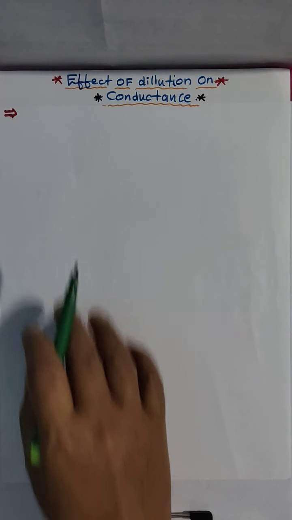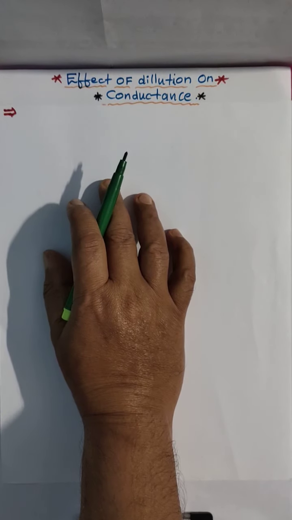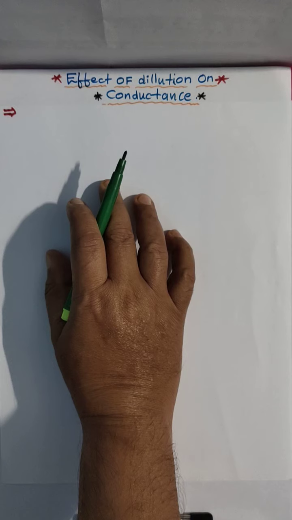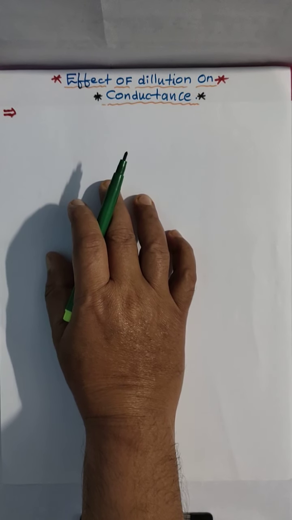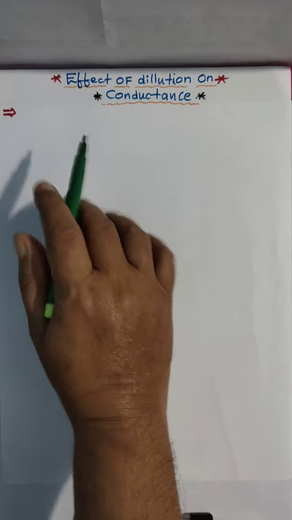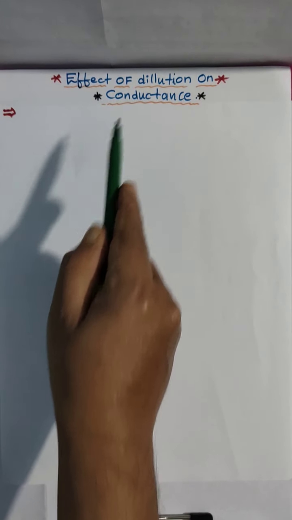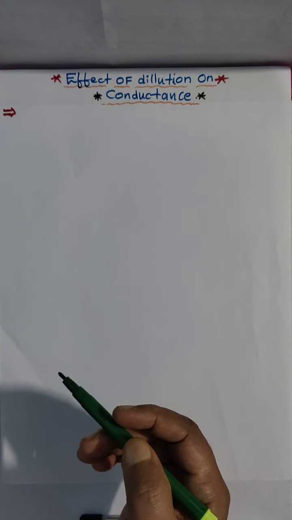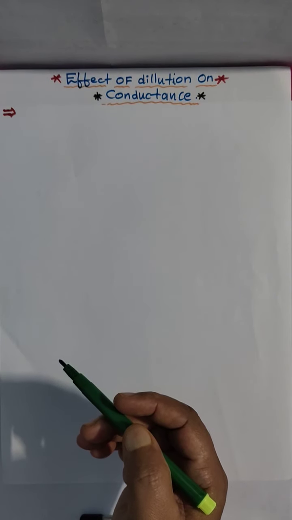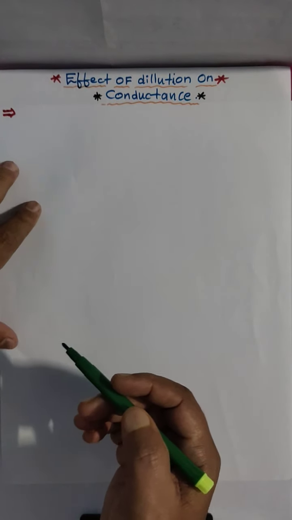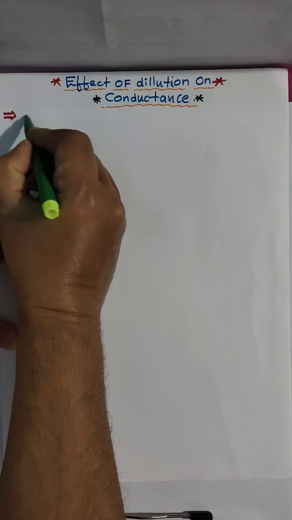Today we are going to discuss another important concept in electrochemistry, that is the effect of dilution on conductance. In the previous video we discussed what conductance is and its units. Today we are going to discuss the dilution effect on conductance. As you know very well, what is meant by conductance? Let me recall the definition.